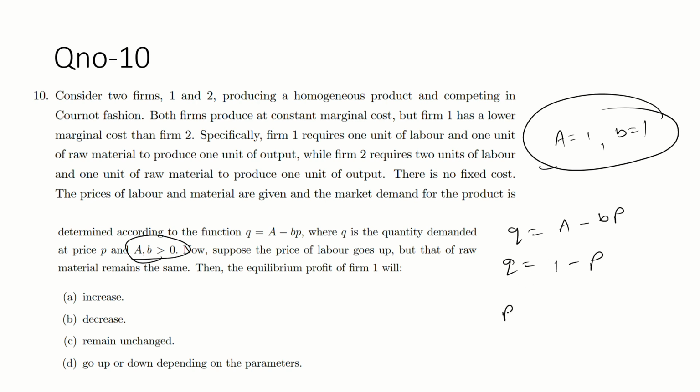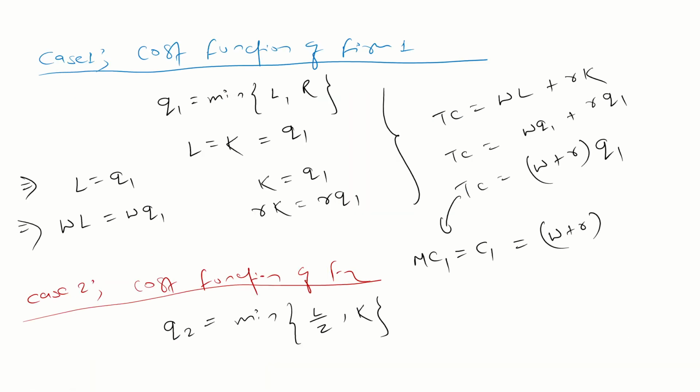Okay, so P is equal to what? 1 minus Q. But guys, this is total Q, and there are two firms now. There are two firms. So P equals 1 minus Q1 minus Q2.